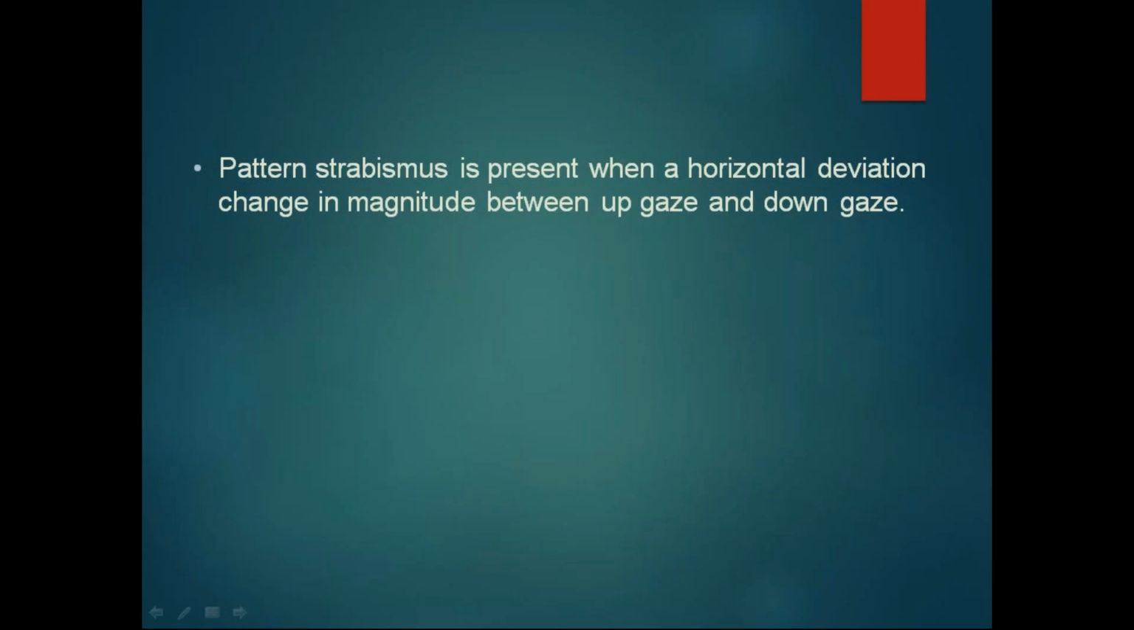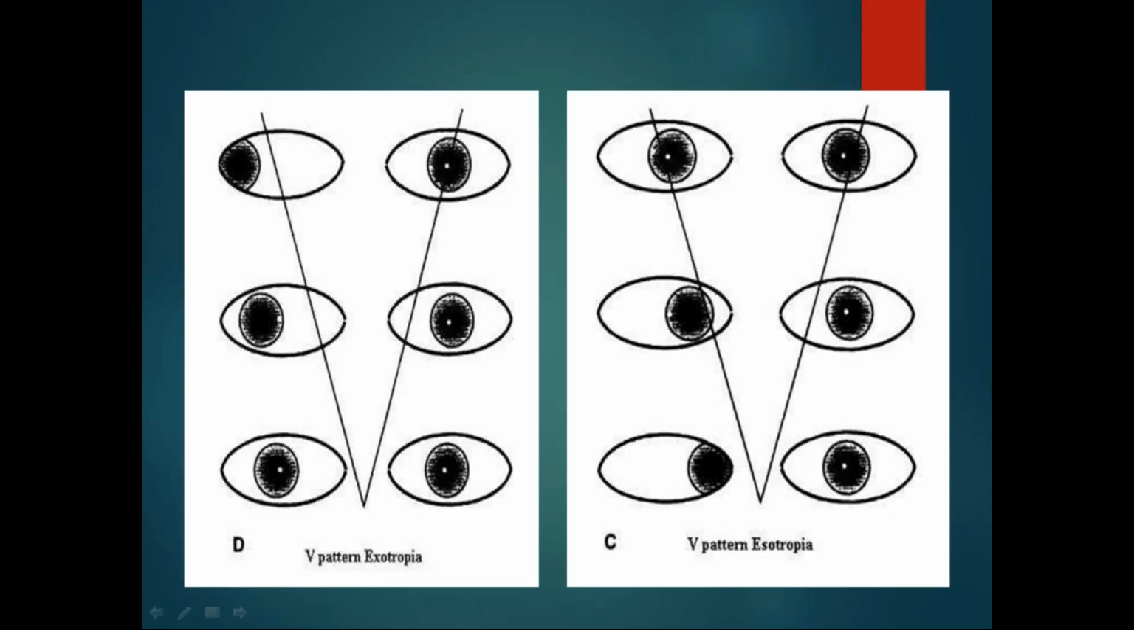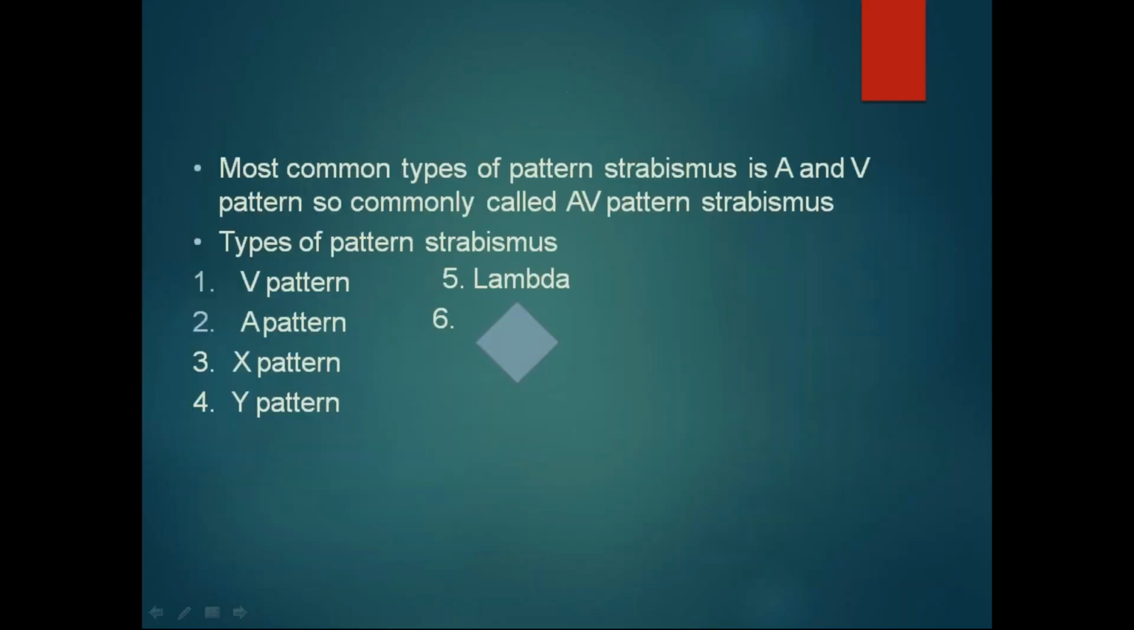Now pattern strabismus. Pattern strabismus means a horizontal change in magnitude of deviation between upward and downward gaze. Here you can see V pattern exotropia. The eyeball is deviated outward. This is V pattern, looking upward, called V pattern exotropia. This is esotropia.